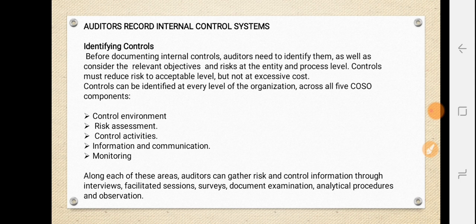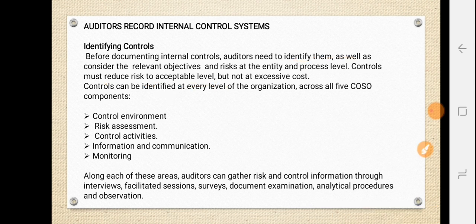The first one is identifying control. Okay, before documenting internal control, auditors need to identify them, right? So that is the first and foremost thing, that is identifying a control as well as considering a relevant objective and risk at the entity and the process level. See, here the control must reduce the risk to an acceptable level but not at excessive cost. See, why he has to identify them is to reduce the risk. Okay, so here the whole intention of this concept is to reduce the risk to an acceptable level.